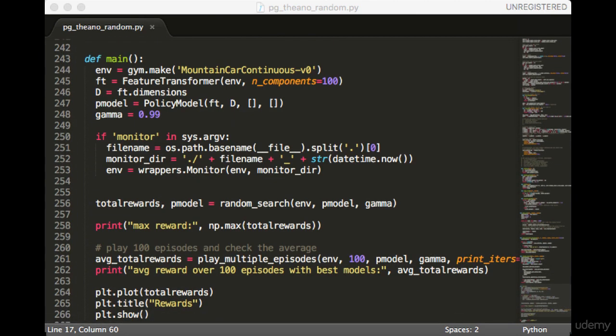Next, we have the main function. This is mostly what you expect. We create the environment, feature transformer, and the model. We have our code block for monitoring. Then we do a random search. We print the max total reward. Then, of course, we want to check these parameters for consistency. So we play 100 episodes and print the result of that. Finally, we plot the total rewards as a function of time.